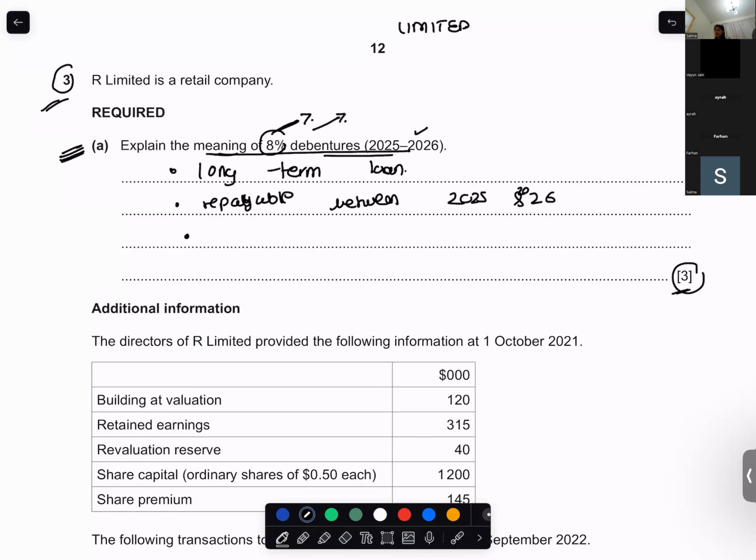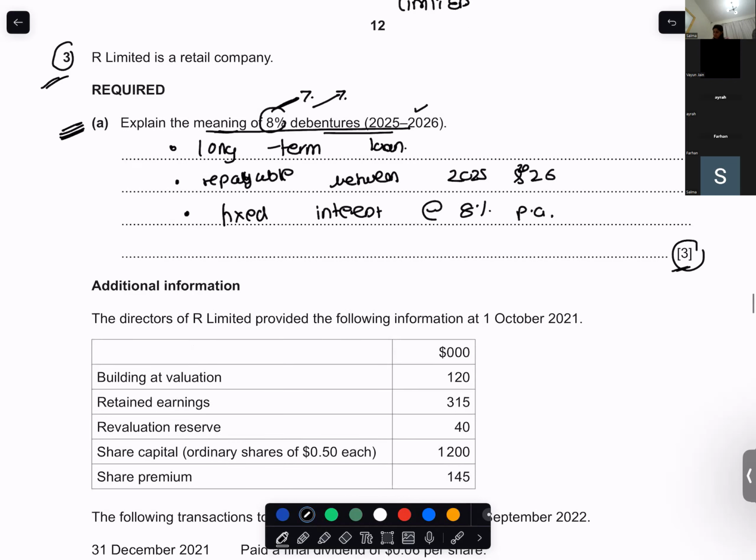So what would be the third point that you would write? Within 2025 and 2026, you have to pay 8% interest. And what would be the third point? Why do you have to pay 8% interest? It will be given a fixed interest at 8% per annum. Okay?